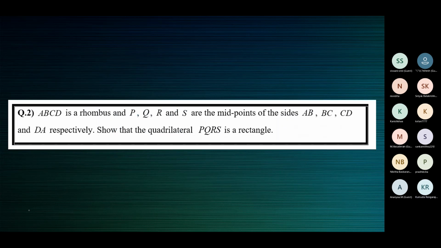Next one. ABCD is a rhombus. PQRS are the midpoints of the sides AB, BC, CD, and AD respectively. Show that PQRS is a rectangle.